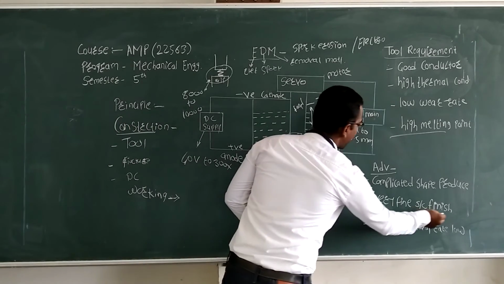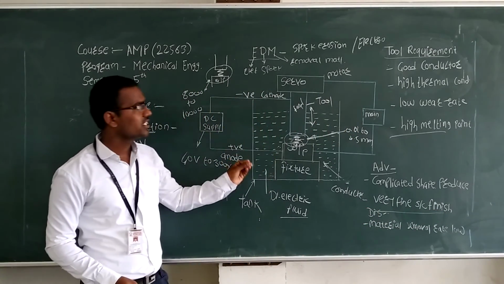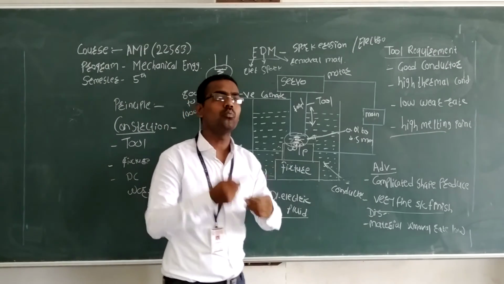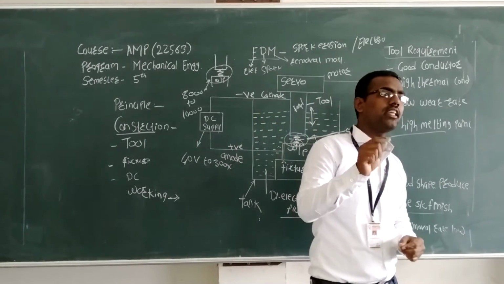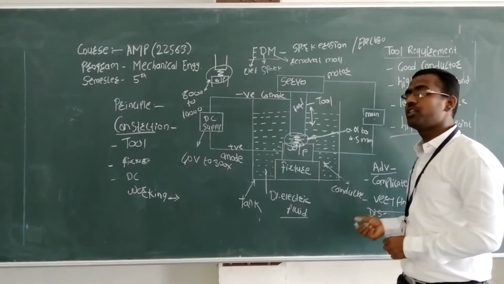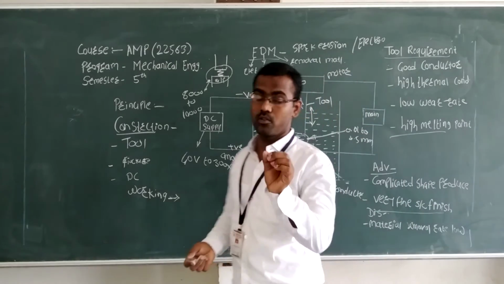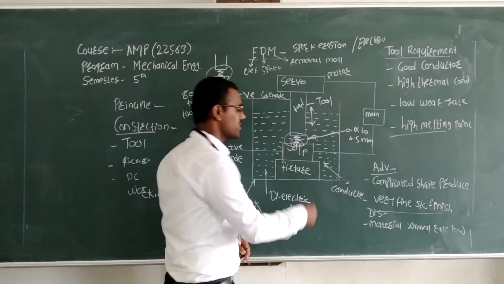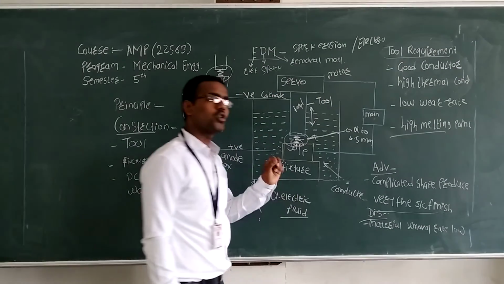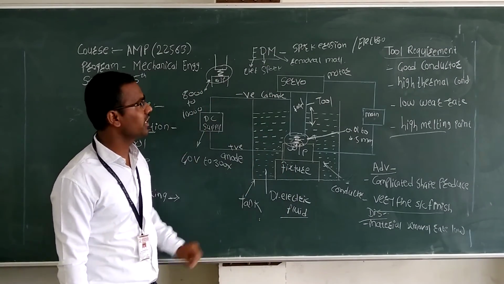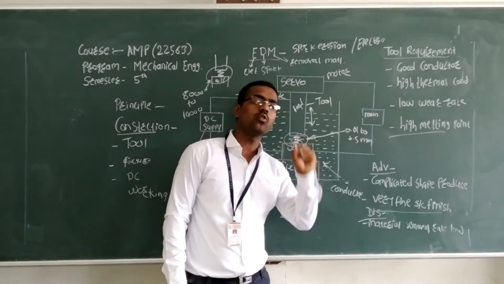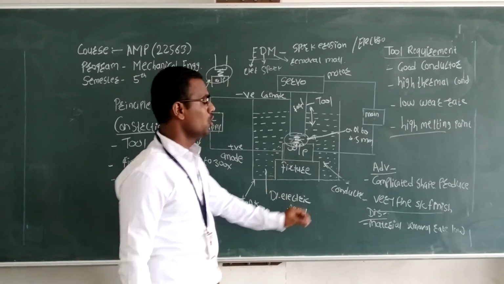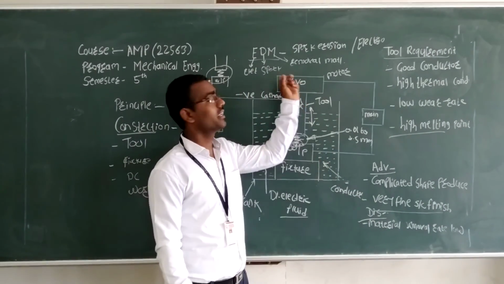Second, a very fine surface finish is obtained. In electrical discharge machining, there is no chance of the two parts melting or joining, so there is no clear section. So a very good surface finish can be achieved from the electrical discharge machining process. Another thing is the disadvantage. The main disadvantage of electrical discharge machining is that the material removal rate is low. That is a basic disadvantage.